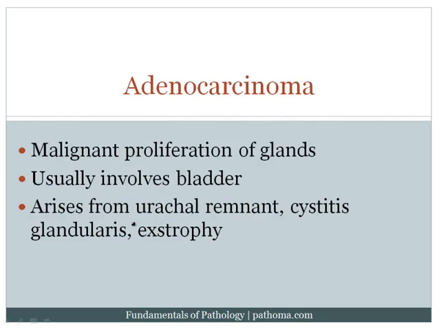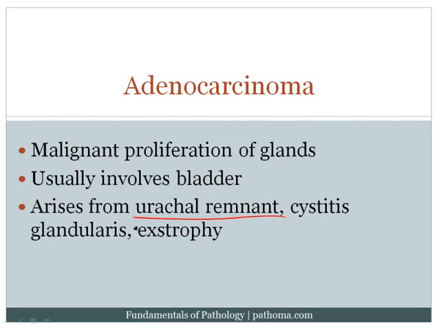The third type of lower urinary tract carcinoma is adenocarcinoma. This is, of course, a malignant proliferation of glands, and it usually involves the bladder. Now, it's important to note that you normally don't have glandular epithelium lining the bladder, and so therefore this is only going to arise in particular circumstances. One super high yield circumstance is that this can arise from a urachal remnant. Now, this is high yield because it ties back into embryology.